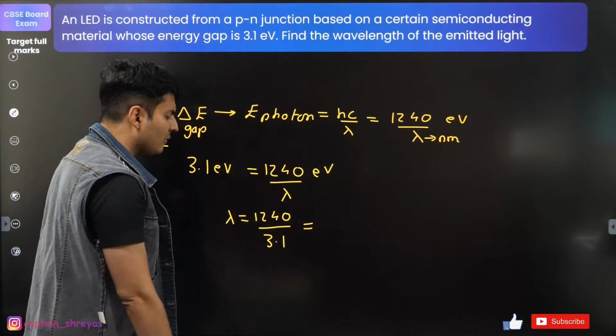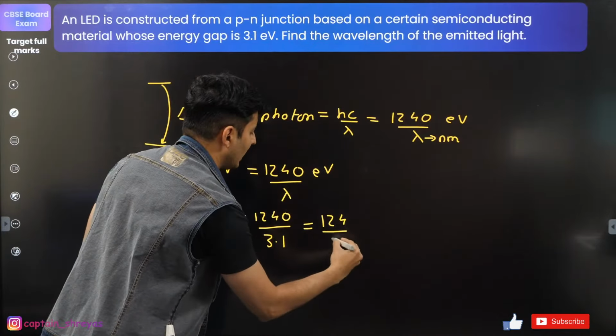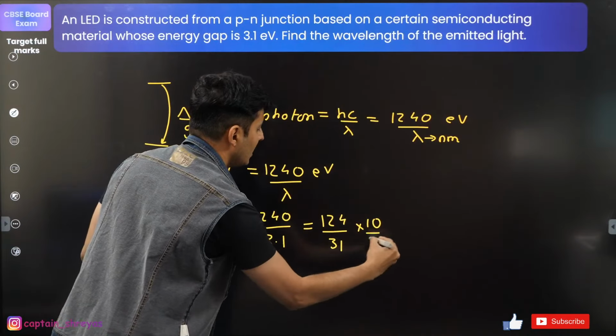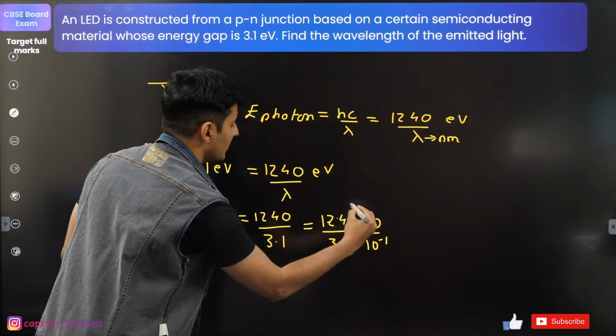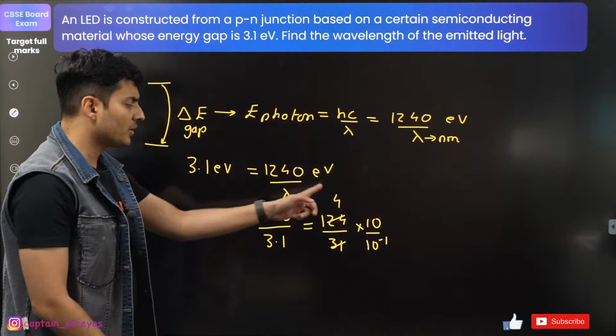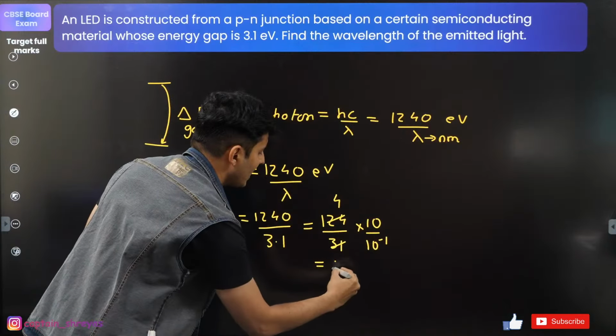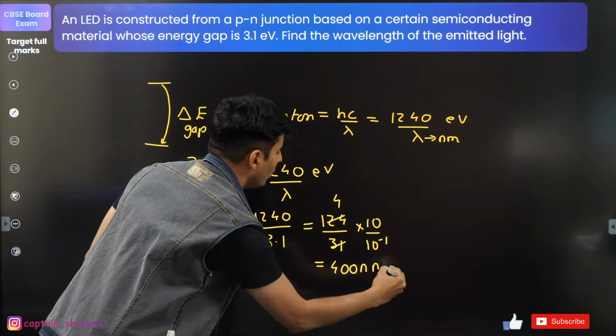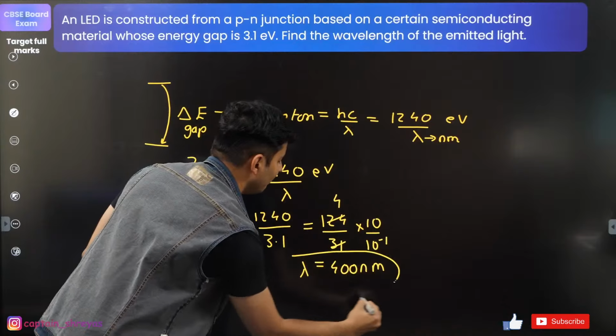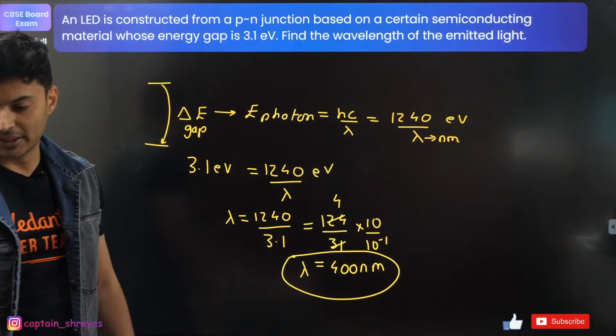You can see 124 and I can put 31 over here. This is 10, this is 10 to the power minus 1. This goes 4 times, right? This goes 4 times with it. So that will make it 400 nanometer. So that should be the wavelength of the light coming out of it.